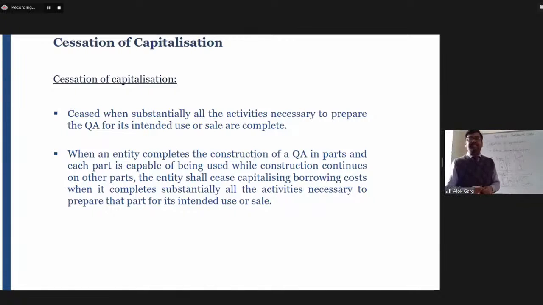So cessation of capitalization, again, please read this particular slide. The borrowing cost will be stopped when substantially all the activities necessary to prepare the qualifying asset for its intended use or sale are complete.